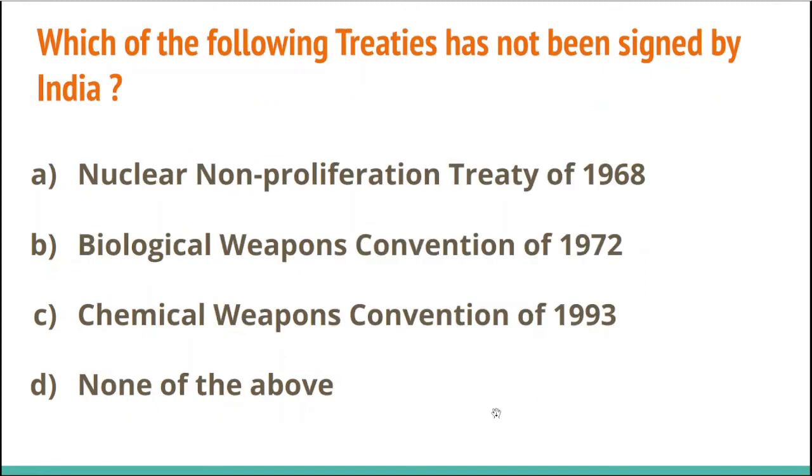Now let's talk about the last question. Which of the following treaties has not been ratified by India? The very first option is option A, Nuclear Non-Proliferation Treaty of 1968. Option B, Biological Weapons Convention of 1972. Option C, Chemical Weapons Convention of 1993. Option D, none of the above. So if you think that India has not signed any of the above treaties, then you will go for option D.